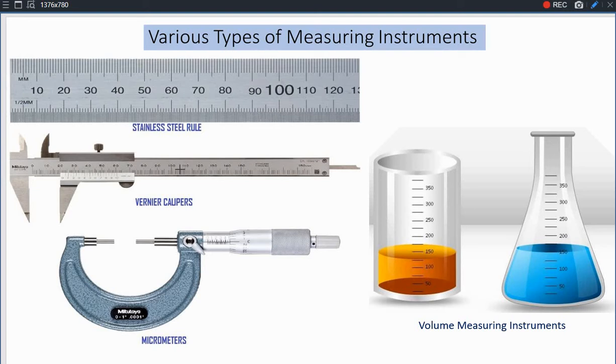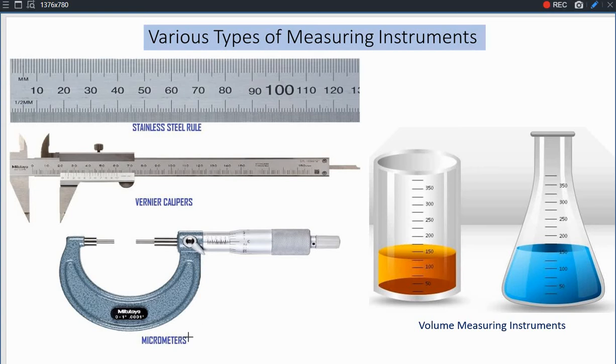The next one is vernier calipers. You know very well that vernier calipers are mostly used in the physics lab, and are used for the value of length or thickness which is in the 1/10 part of 1 millimeter. So 1/10 part of 1 millimeter can be observed through vernier calipers, while through screw gauge we observe the 1/100th part of a millimeter with the help of the screw gauge.